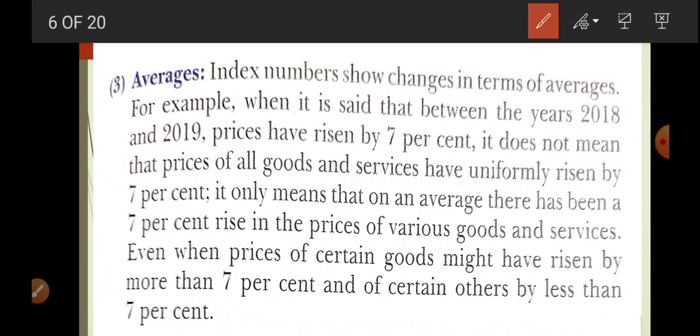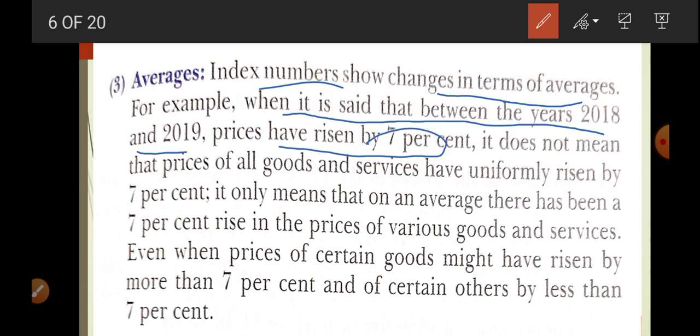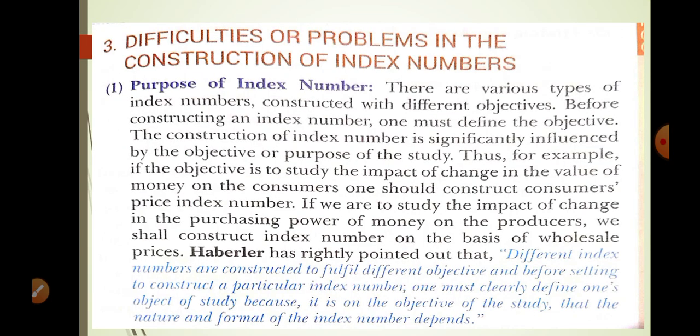Now averages. Index number is also an average. Okay. Changes in terms of average. When it is said that between the year 2018 to 19 price has risen by 7%, it does not mean that price of all goods and services has uniformly increased by 7%. It means that generally the price has increased by 7%.